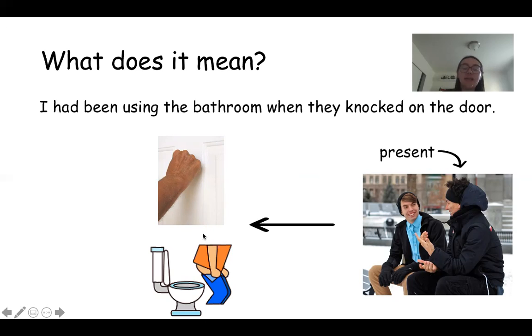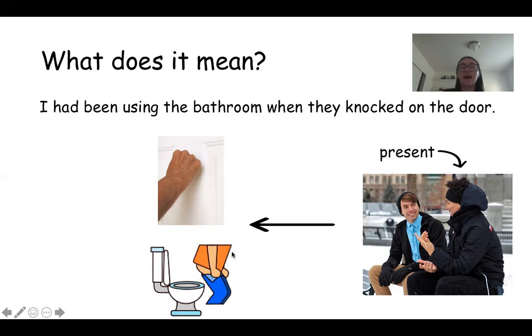So it's saying that in the past, I was using the bathroom. Using, ING, it means that the action was happening. I had been using the bathroom. So this action is going on, it's happening. And then at the same time, somebody knocked on the door.